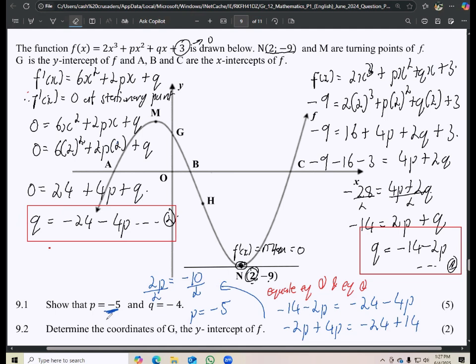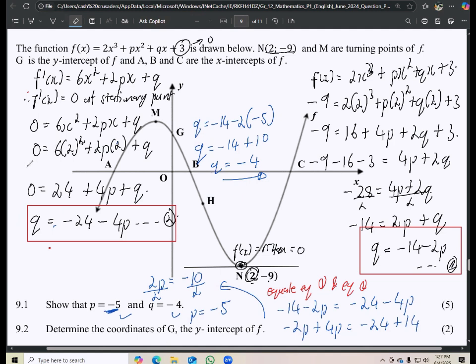Okay, so that one down, and then to find q, we can just substitute in equation 1 or equation 2, depending on which one you would like to substitute in. But substituting in either of the two equations must give you the same value. So to find q, I'm now going to say -14 minus 2, then where there's p, I put the -5. So q is equal to -14 plus 10, and then q is equal to -4. So there we go. p is -5 and q is -4. And then 5 marks just like that.